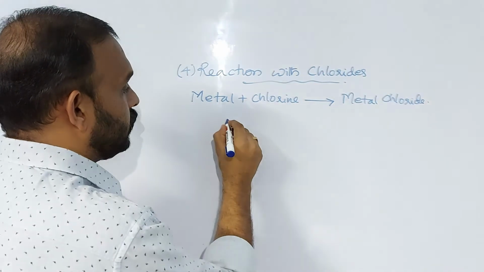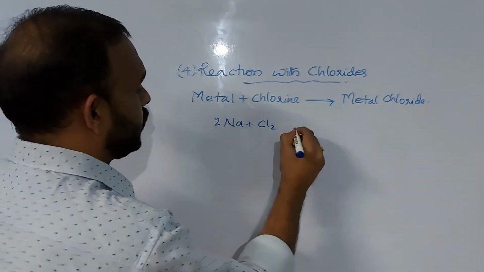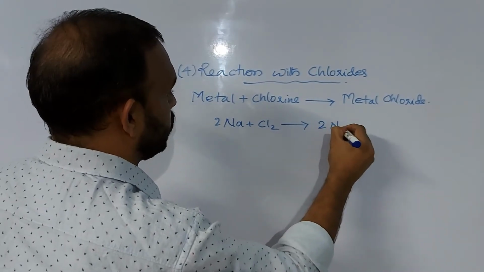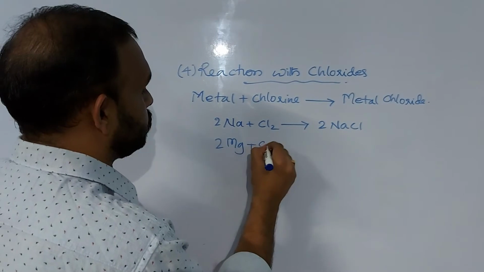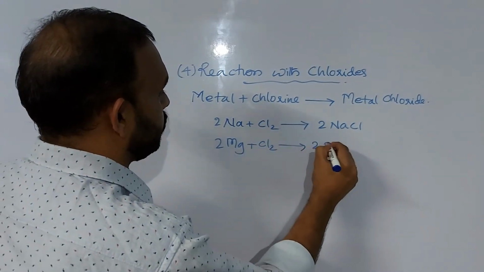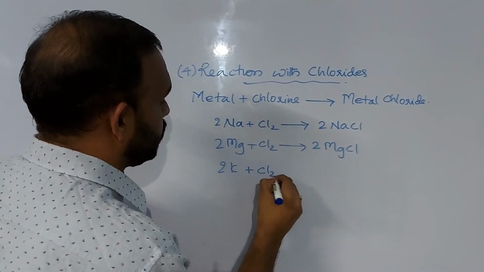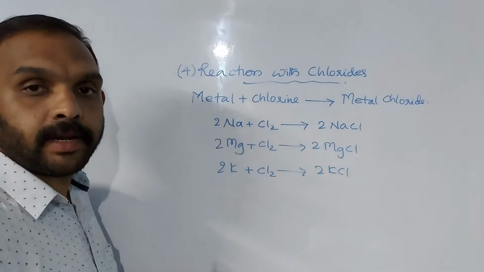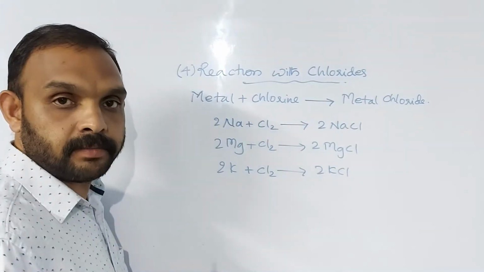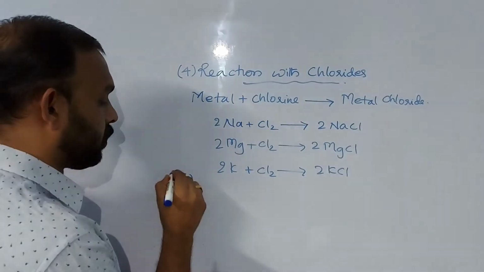They are 2Na plus Cl2 gives 2NaCl. Mg plus Cl2 gives MgCl2. 2K plus Cl2 gives 2KCl. All these are chlorides of corresponding metals. Clear, dear students? Now we have the fifth chemical property.